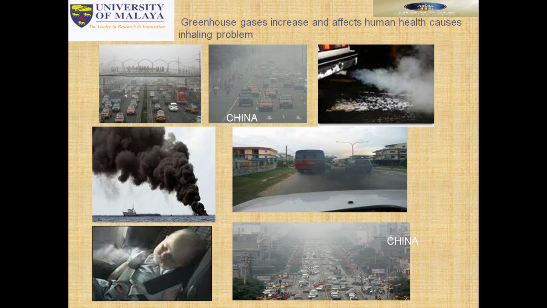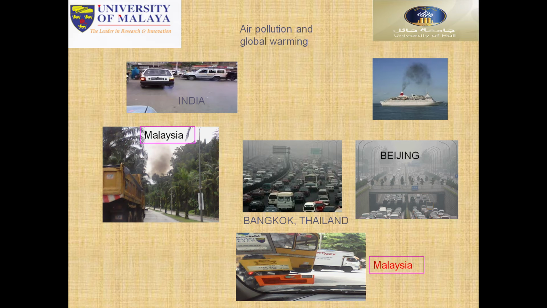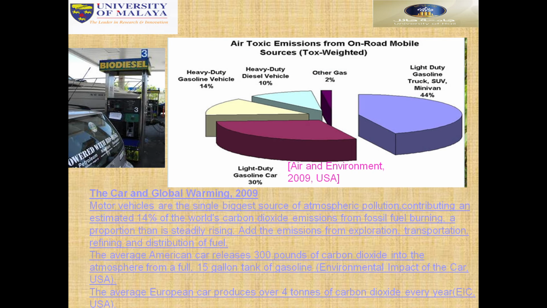We can produce alternative fuels, like biofuels. Air pollution and global warming: you can see here different types of air pollution in different countries, and global warming happens. Air toxic emissions from on-road mobile sources, different types of energy.